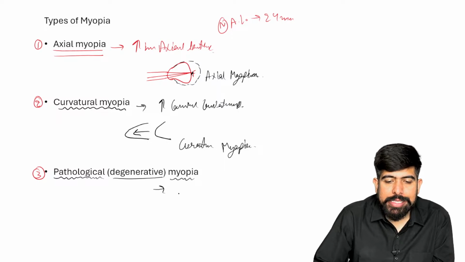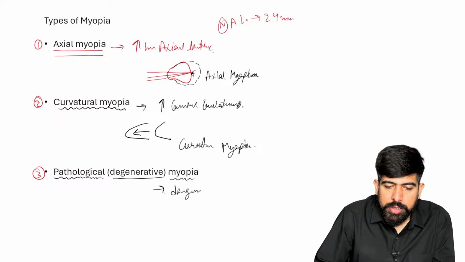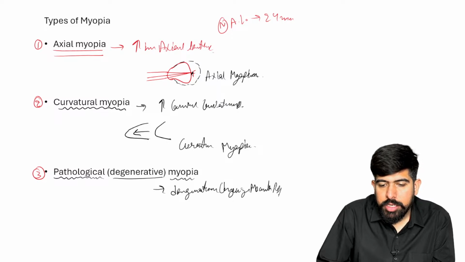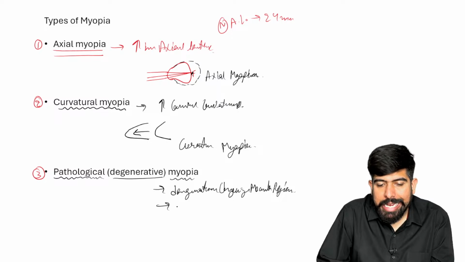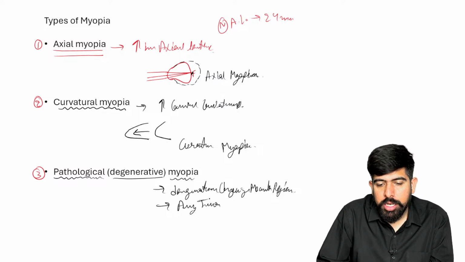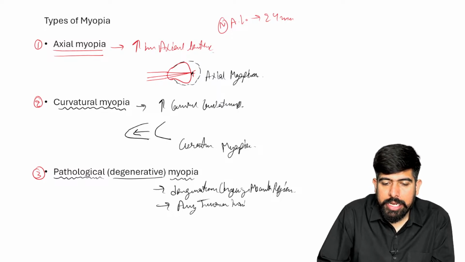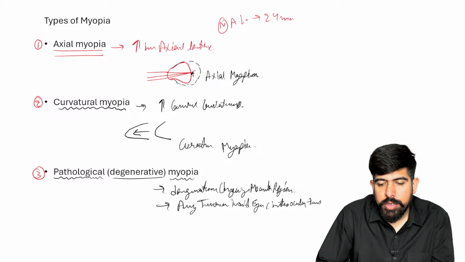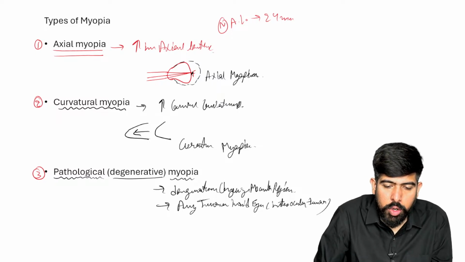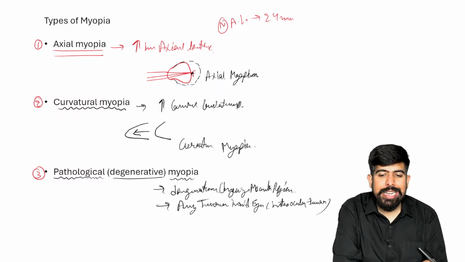In this condition, we can see degenerative changes in the macular region, or maybe a tumor inside the eye, which is an intraocular tumor. Yes, this will be seen in an intraocular tumor, right?